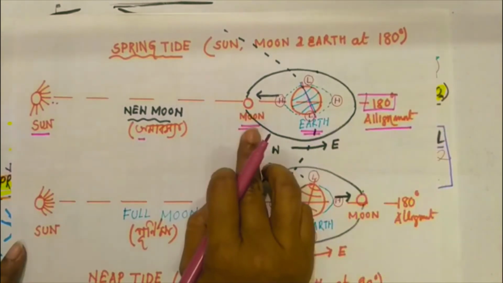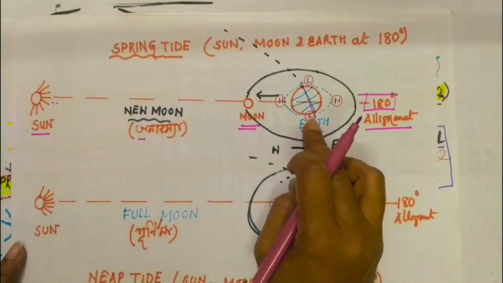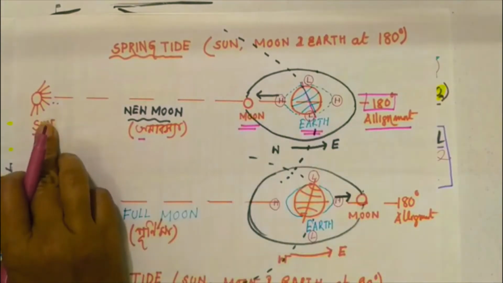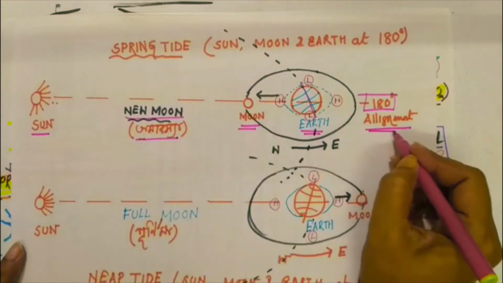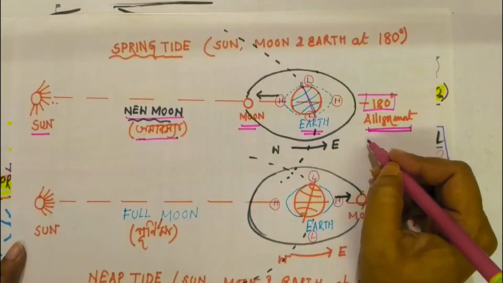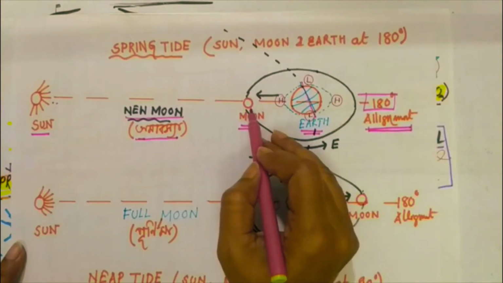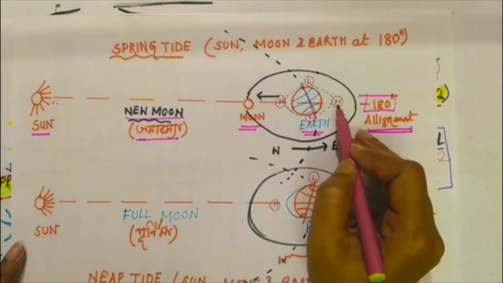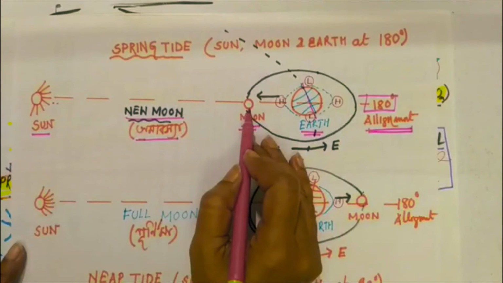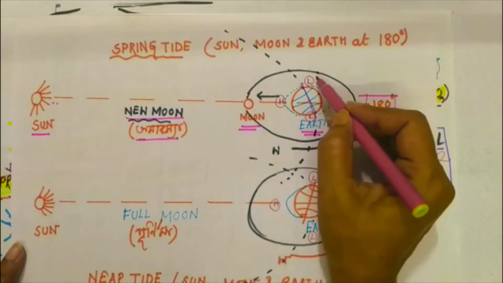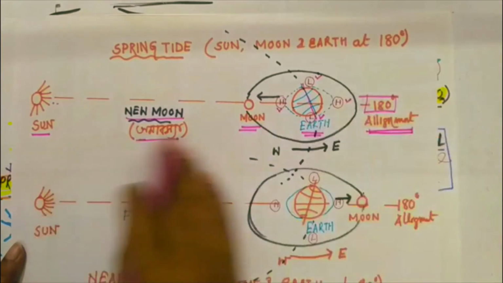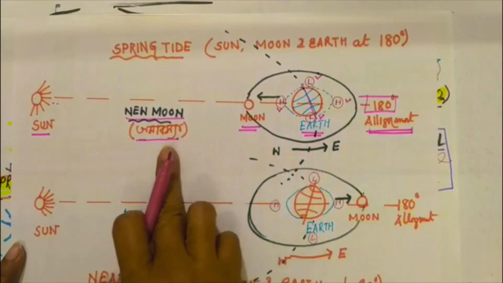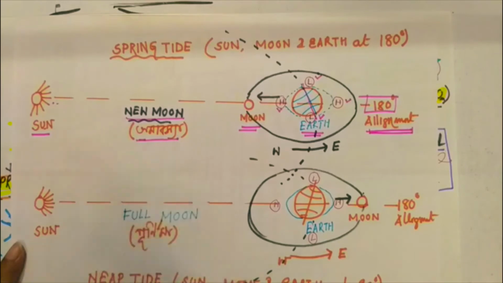Here the moon is in the middle, on the right-hand side there is the earth and on the left-hand side is the sun. This day is the new moon day, in Bengali called Amavasya. In this 180-degree alignment, there will be a strong high tide on the side directly facing the moon and just the opposite side, due to the cumulative attraction forces of the moon and sun. There will be two low tides here and two high tides here and here. This is known as spring tide. This is the first new moon day, known as Amavasya in Bengali.